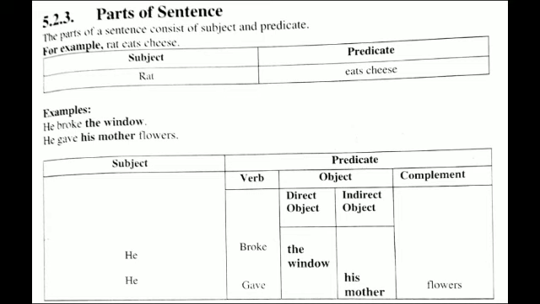Next, parts of sentence. The parts of a sentence consist of subject and predicate. For example, rat eats cheese. So here subject is rat and predicate eats cheese. Next example, he broke the window. So he is subject and broke the window, predicate. He gave his mother flowers. There are some more examples you can see. Subject and in predicate, verb, object and complement.